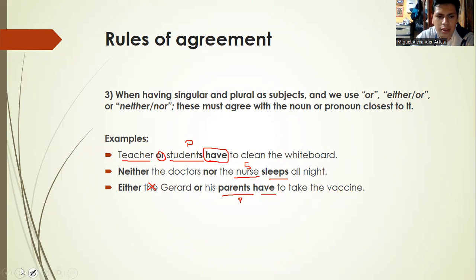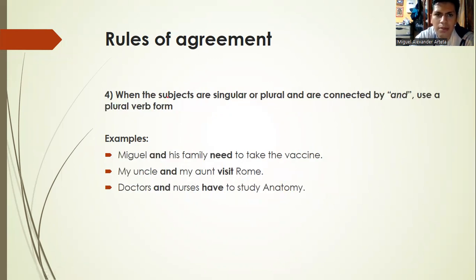So let's go with rule number 4. When the subjects are singular and plural and are connected by and, use a plural verb form. So, Miguel and his family need to take the vaccine. My uncle and my aunt visit Rome. Doctors and nurses have to study anatomy.